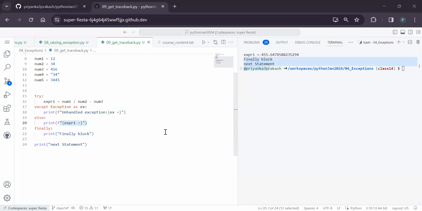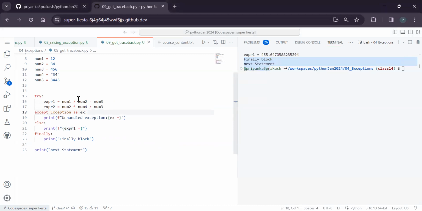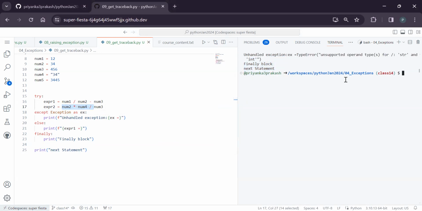Now let me introduce one more thing. This time I'm adding one more expression, expression 2 equal to number 2 multiplied by number 4 something. Now you see in this case it got broken. The code was broken, it went to the exception. That's the reason it's not printing the values anymore, right? So fine, now you understood that there is a problem, but you don't know where exactly the problem is coming from. Of course, it's a small program, so it's easy to understand where the problem is. But how can I know in programming where the problem is occurring?